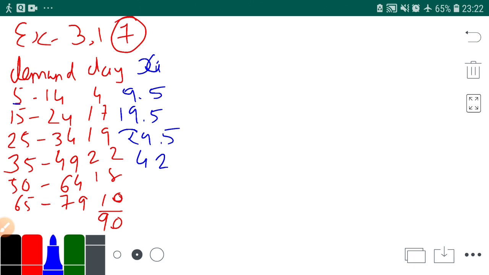They write 39.5, 49.5, but wait, check whether it satisfies the conditions or not. The mid value of 35 and 49 is 42. Then 50 plus 64 upon 2 is 57. Then 65 plus 79 upon 2 is 72. So we have found xi.